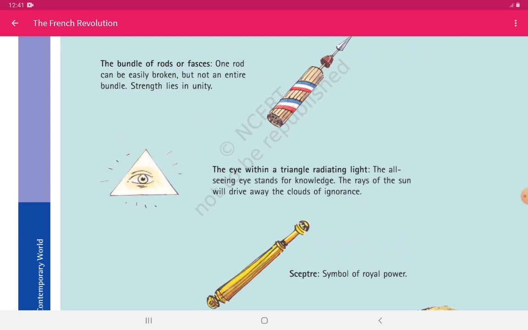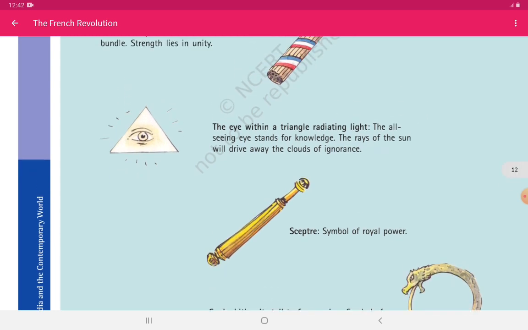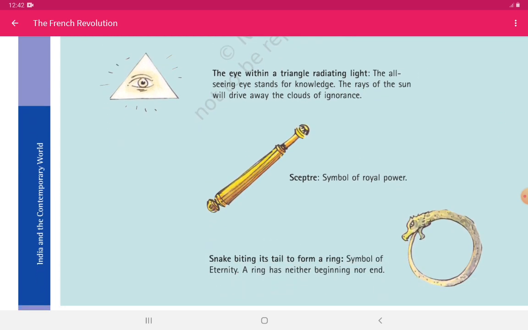Now you can see how interesting these figures were, and they were easily explainable, and they explained some important or deep moral meaning to every person over there. The eye within the triangle radiating light. Now what is the meaning? The all-seeing eye stands for knowledge. The rays of the sun will drive away the clouds of ignorance. Means if you are literate, you will not have any fear in life, and you will not be disappointed by people, and you will gain knowledge. That is, you will never be ignored by people.